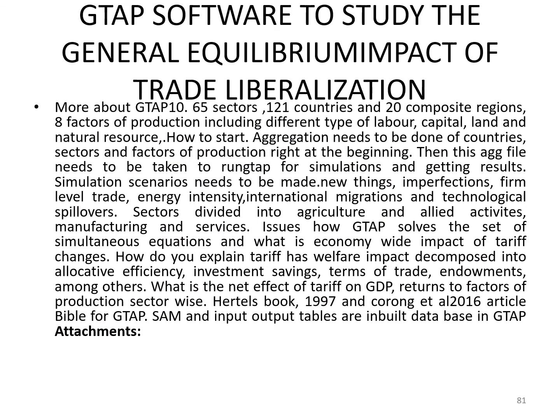Now, this is the software that I talked about. We just bought it for rupees 37,000 from Purdue University. If you wish to understand the economy-wide impact of tariffs, then you can use the GTAP software. It has 65 sectors, 121 countries, and 20 composite regions.